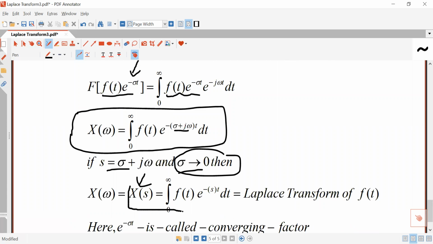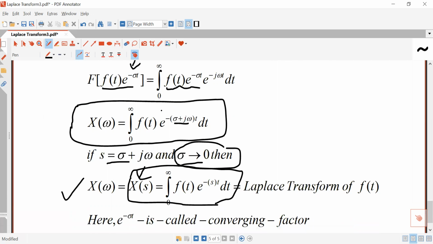So this is the Laplace transform of any signal x(t) or any signal f(t). This is the formula through which you can get the Laplace transform of any signal. Here you must remember e to the power minus sigma t is the converging factor, and at last this factor will be equal to 1 because you will have to take sigma tending to 0.